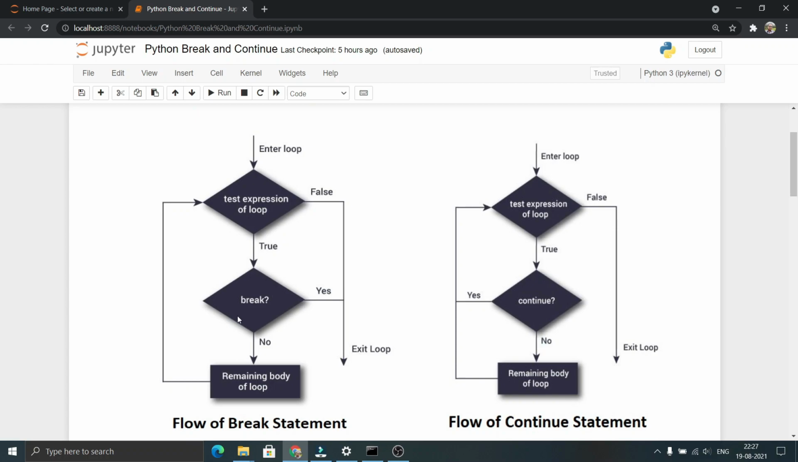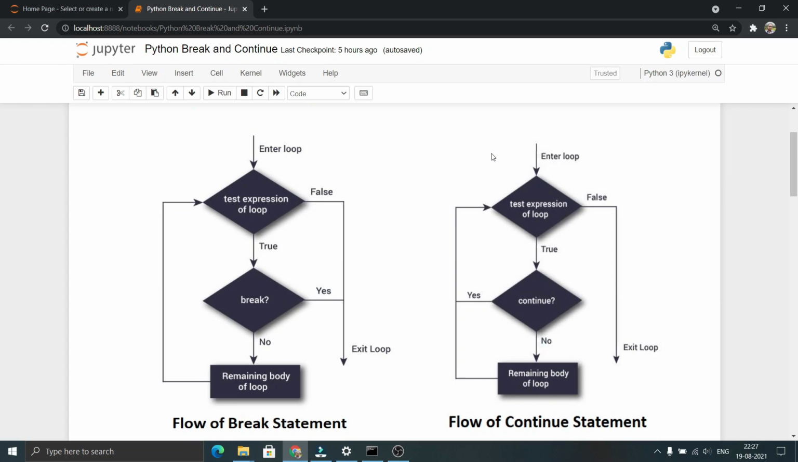Now let us see what happens whenever the break statement is present inside the loop. First, the test expression of the loop will be evaluated. If the test expression is true, it enters the loop. If the break statement is present, it will not execute the remaining body of the loop. It simply terminates and comes out of the loop.